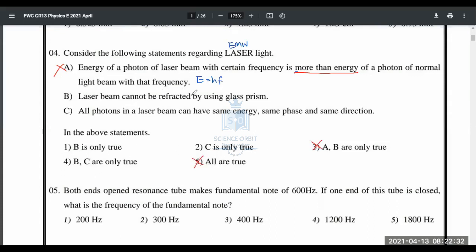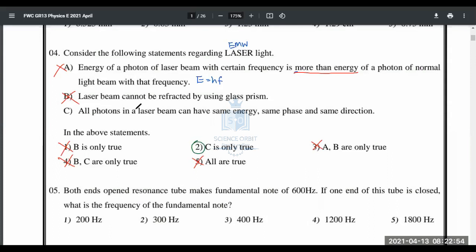Laser beam cannot be refracted by using a glass prism. Again, incorrect, because a laser beam shows all the properties of normal light. It can be refracted, reflected, diffracted, polarized, and can undergo interference, everything. So B is wrong. If B is wrong, obviously only C is correct. There's no all wrong answer, right?